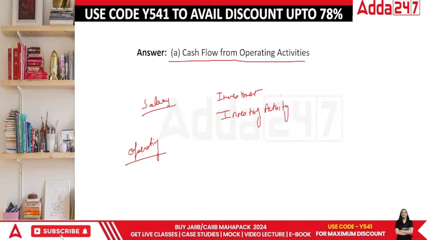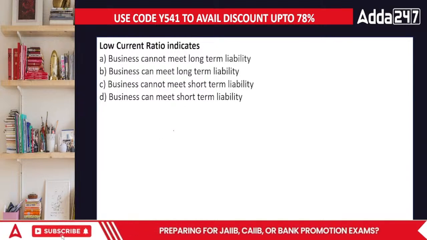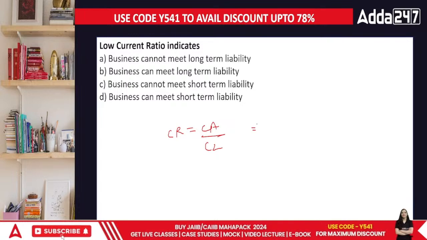Let's move on to the next question, everyone. Low current ratio indicates what? You know current ratio is what? Current ratio is CA divided by CL. Current ratio is one of the liquidity ratios.